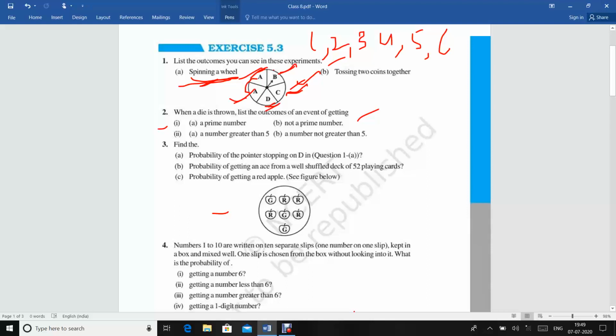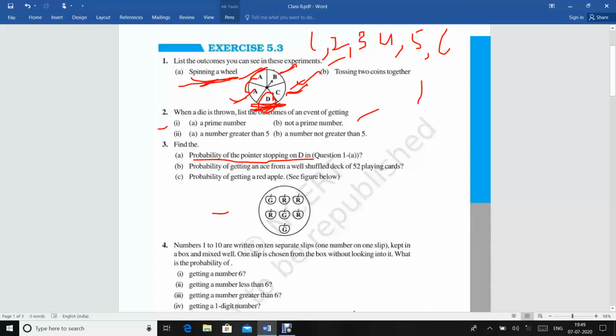There are 5 pointers, so there will be a total of 5 outcomes. Now it is saying the probability of the pointer stopping on D. There is only one point, so the pointer stops at D, which is one outcome.